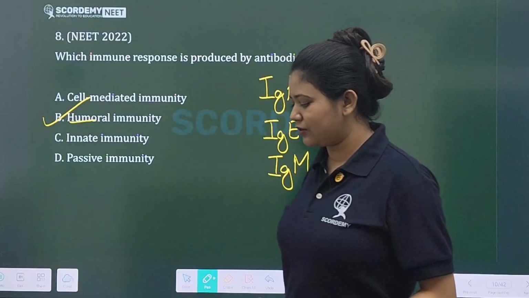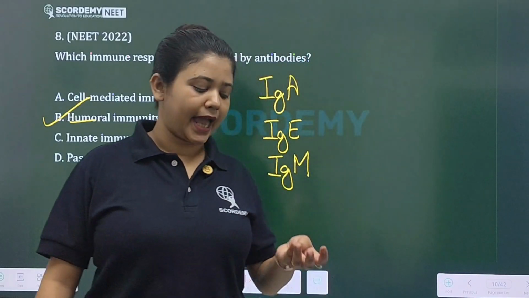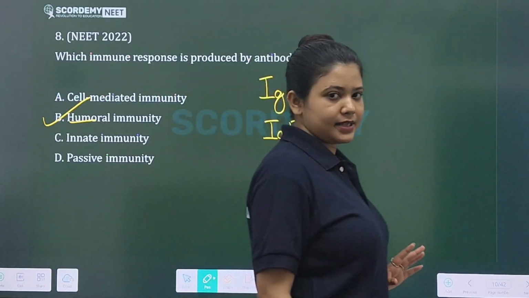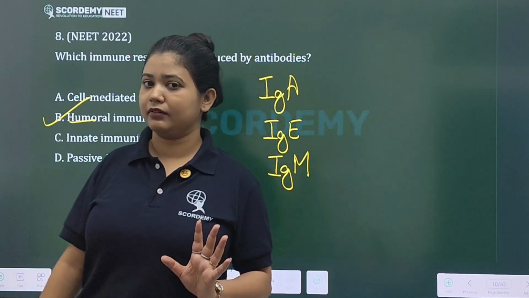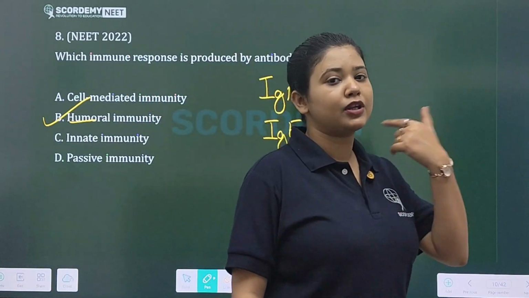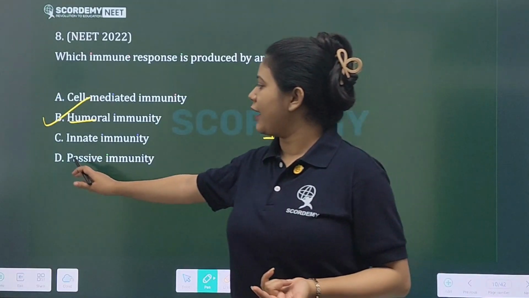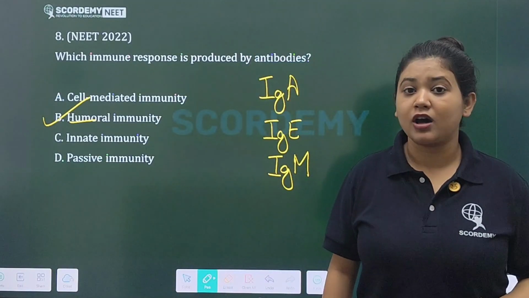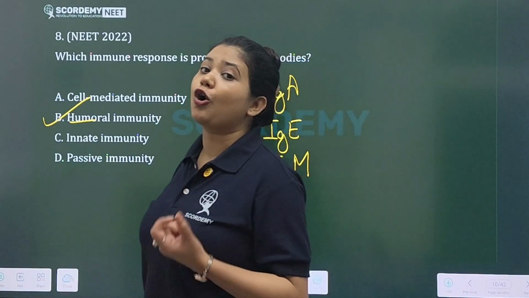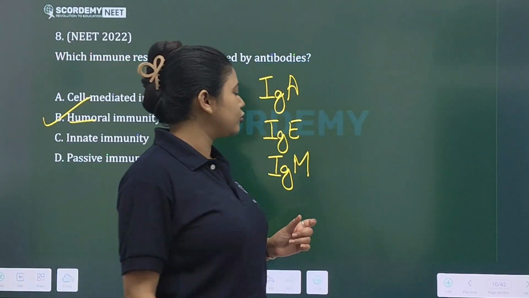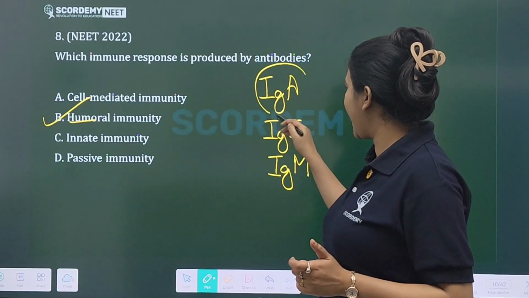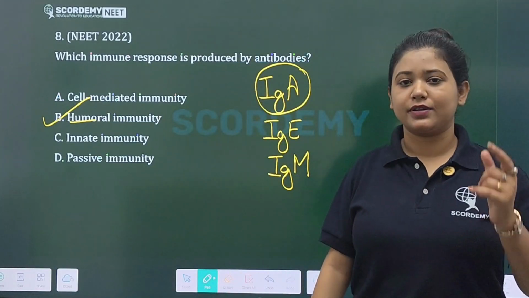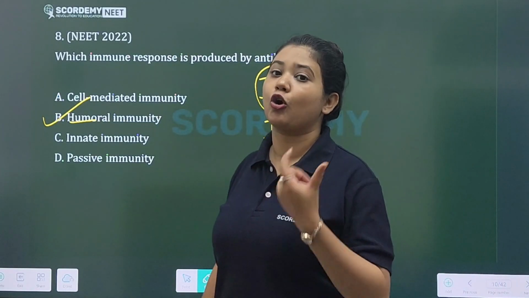Again, passive immunity, you will find in different types: artificial, active, and so on. Artificial passive, artificial active. What is passive immunity? A very good example of passive immunity is your colostrum. In colostrum, which immunoglobulin is present? IgA. IgA antibody, or you can say immunoglobulin, is present in your colostrum.